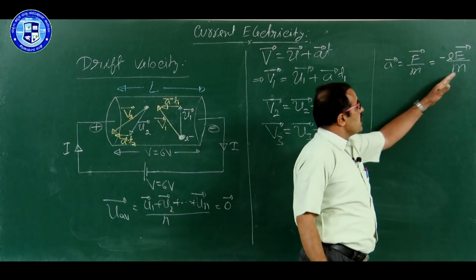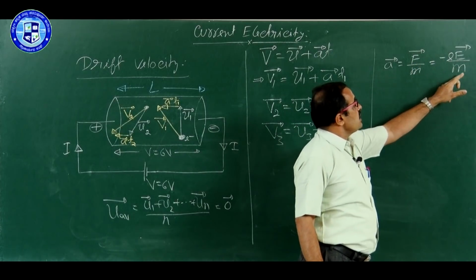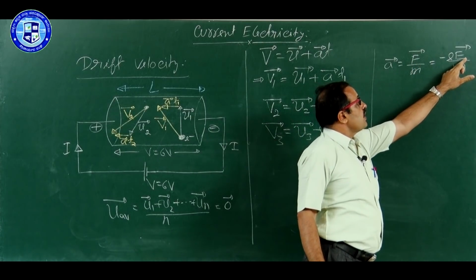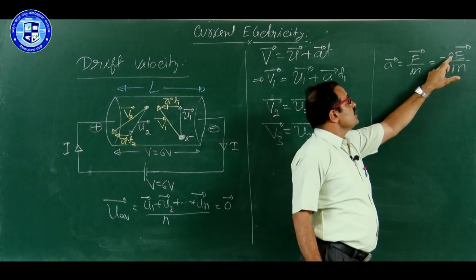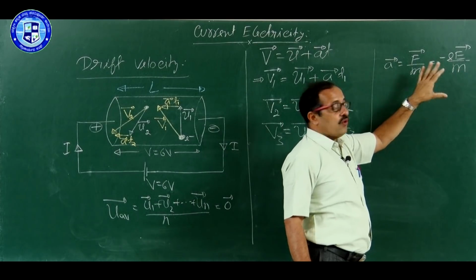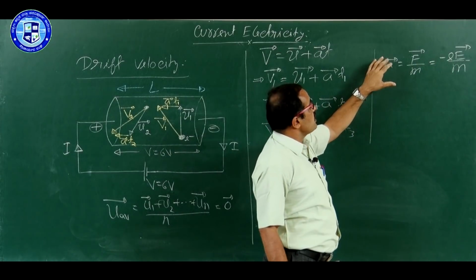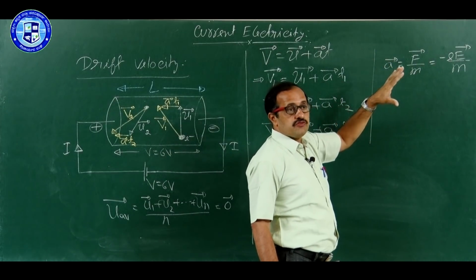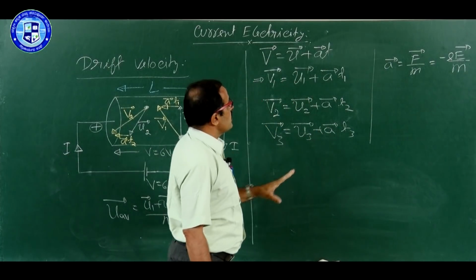Where m is what? Mass of the electron. See here, minus E by m. I said for the uniform wire, E will be same, constant. Charge on the electron is a constant, mass of the electron is a constant. Therefore, as long as electric field is constant, acceleration will be constant. Means for the uniform wire, for all the free electrons, acceleration is same.